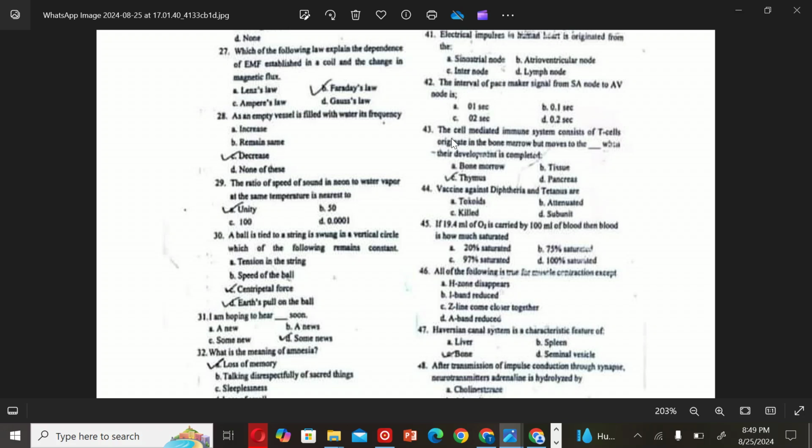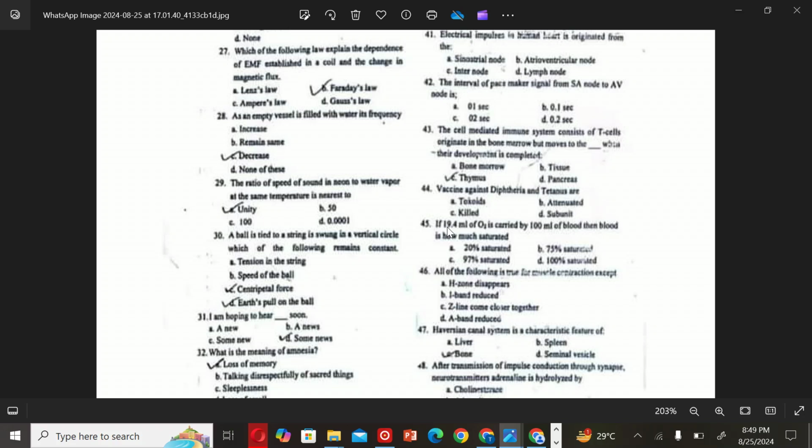The next MCQ is: the cell-mediated immune system consists of T cells that originate in the bone marrow but move to the dash when their development is completed. So the correct option is C, thymus. The next MCQ is: vaccine against diphtheria and tetanus is. This is the correct option.